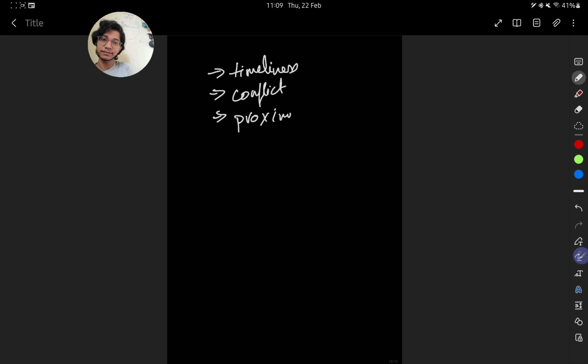So, when we are talking about news, there are a few things that make news. First is timeliness. Second is conflict. Third is proximity. Fourth is dimension. Fifth is environment. Sixth is intensity. Environment can go below intensity.